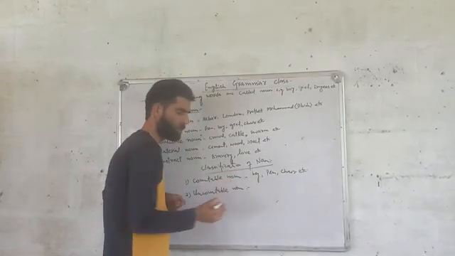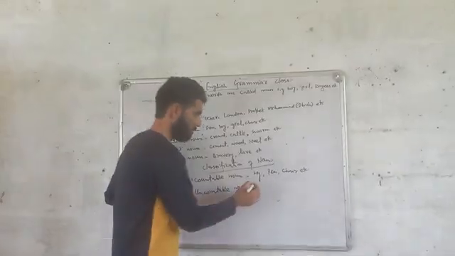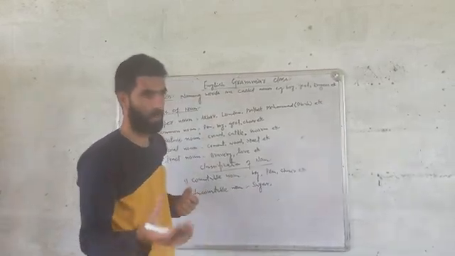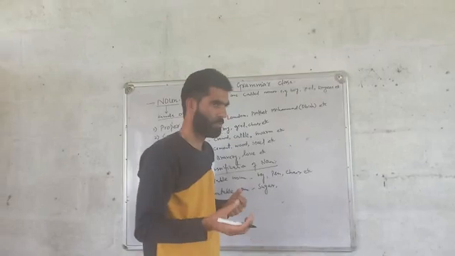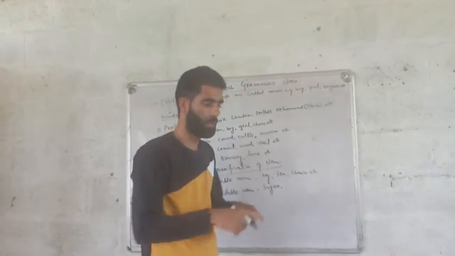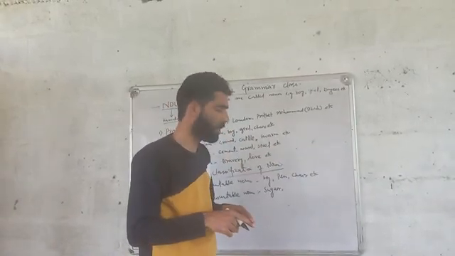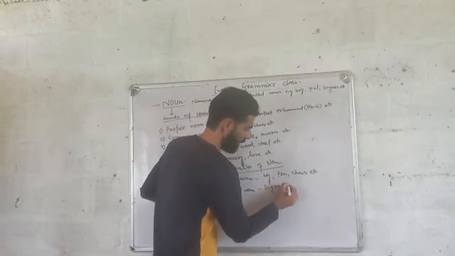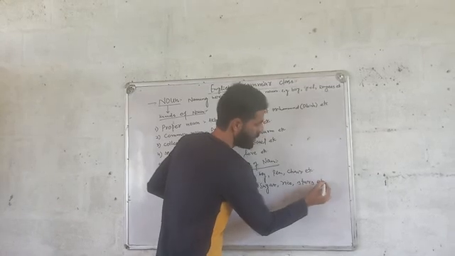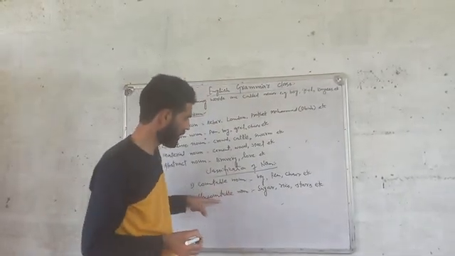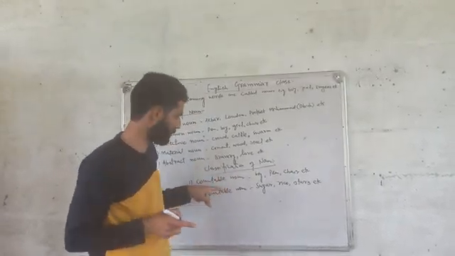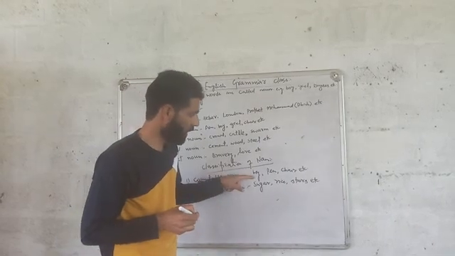Uncountable nouns are those nouns which cannot be counted. Example, sugar. If I give you a pack of sugar and ask you to count it, you will not be able to count it, because I will give you a huge sack of sugar. Similarly rice, stars. These are the kinds of nouns which cannot be counted. So we call them uncountable nouns, right?